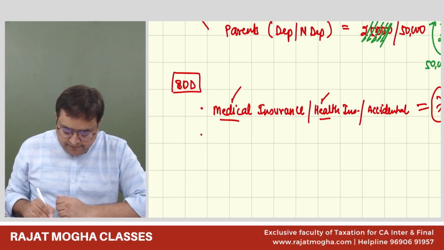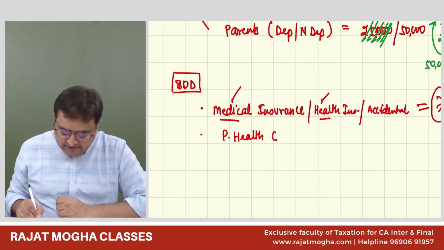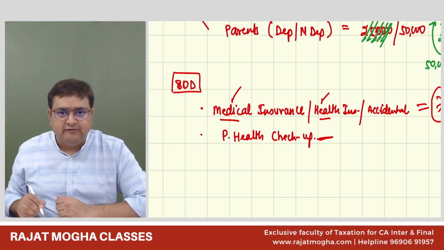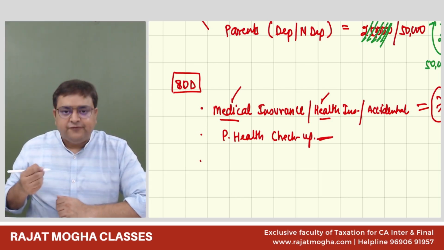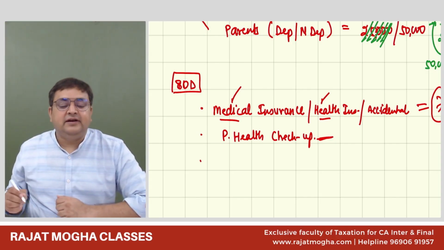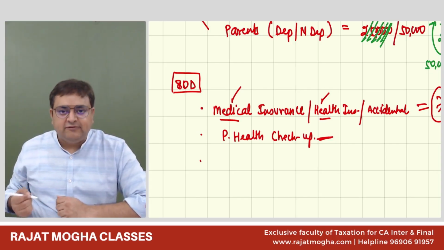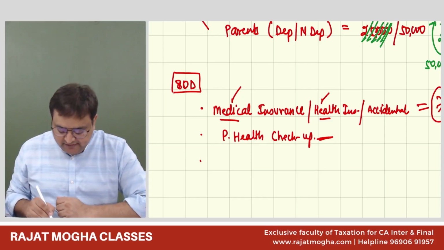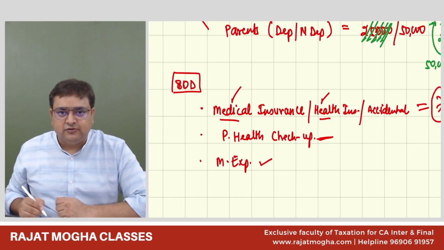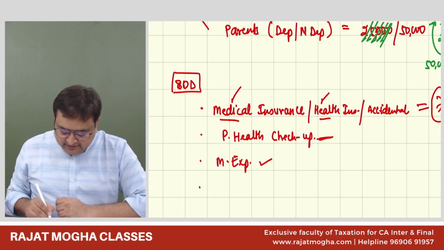Second, preventive health checkup is also covered. You are okay with this preventive health checkup? Sure. This is also covered and this can be paid in cash up to 5,000 rupees. If the assessee, spouse, parents are senior citizens and they don't have a medical insurance policy, even their medical expenditure is covered. You are okay with this also. Yes.